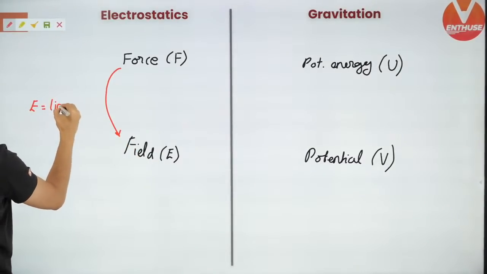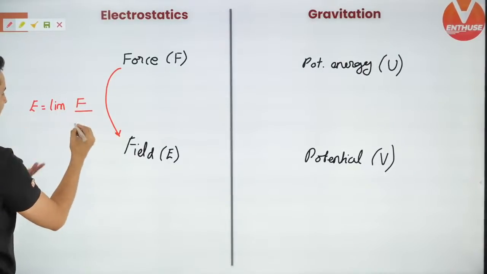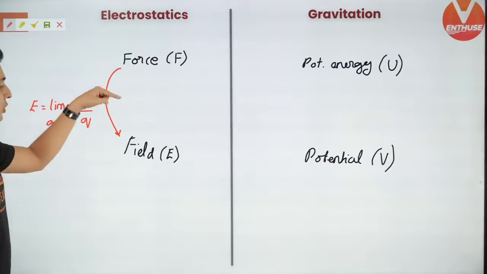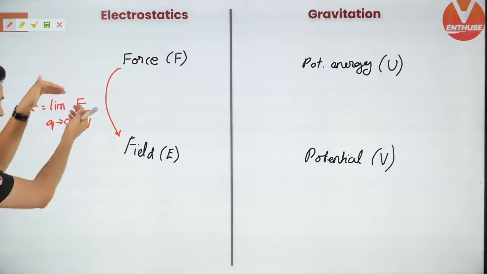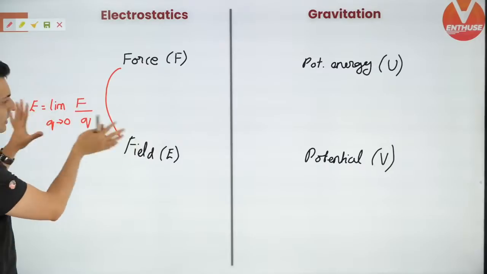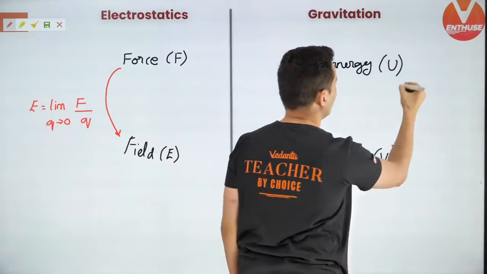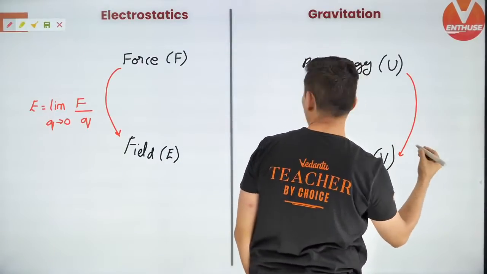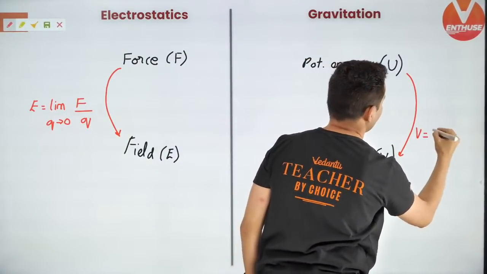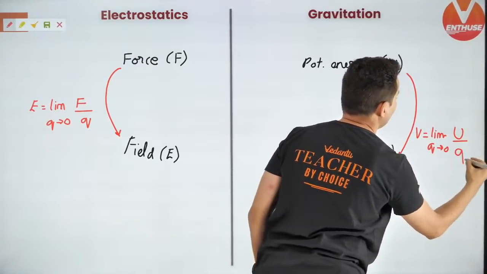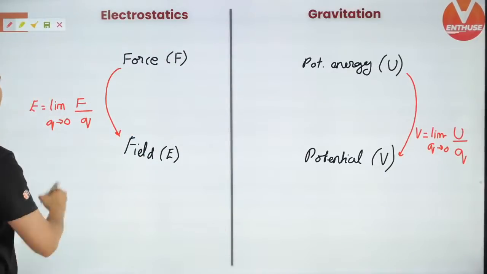If you want to find field from force, use this formula: limit F by the charge, with charge tending to 0. This is how you find field from force: force divided by the charge. That's it, one Q will go away and you will get the field. Same way, if you want to go from potential energy to potential, potential is limit Q tends to 0, U divided by Q. That's how the formula works.